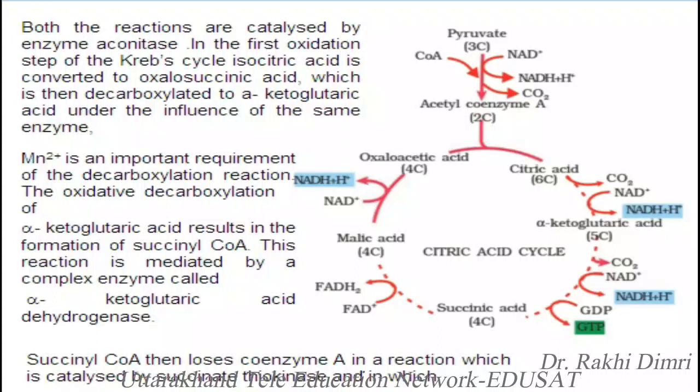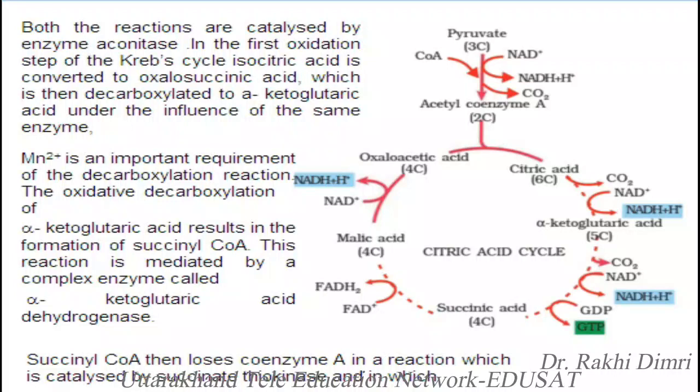The oxidative decarboxylation of alpha-ketoglutaric acid results in the formation of succinyl coenzyme A. This reaction is mediated by a complex enzyme called alpha-ketoglutaric acid dehydrogenase.